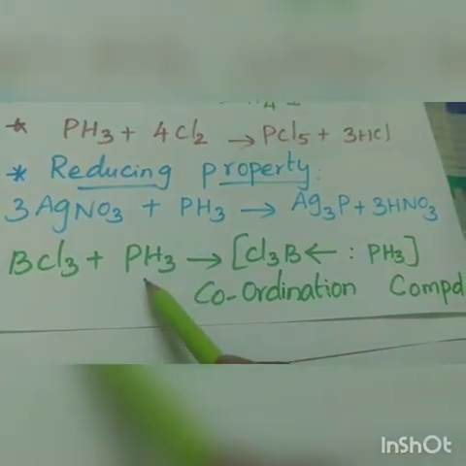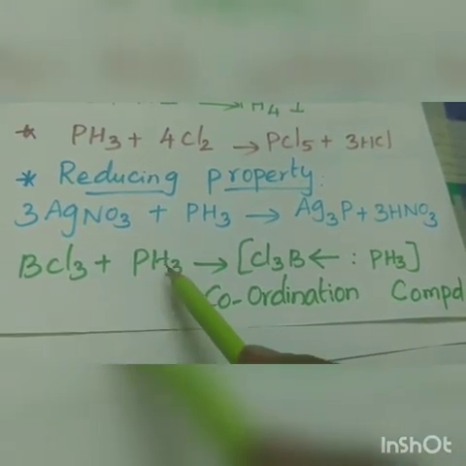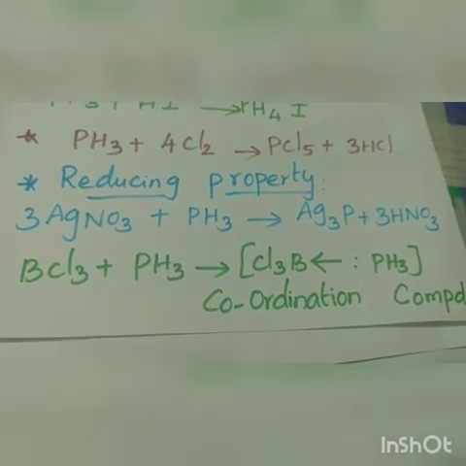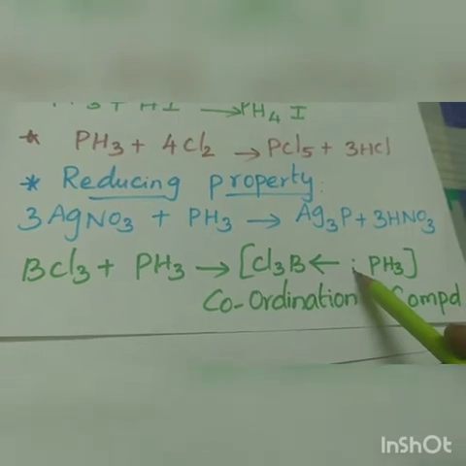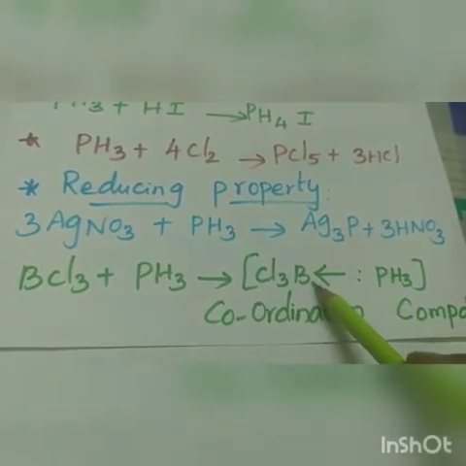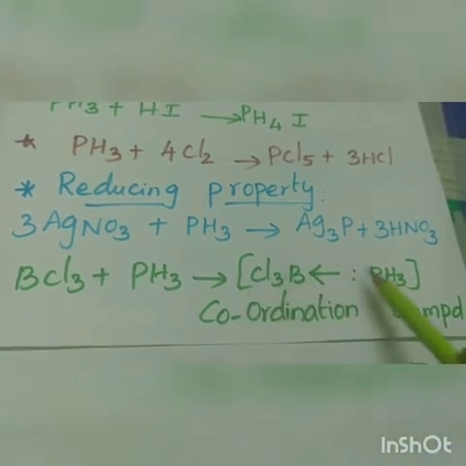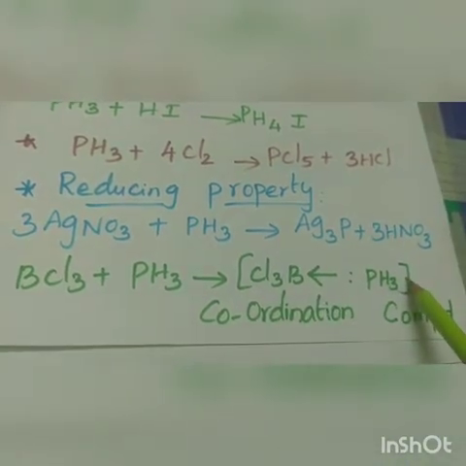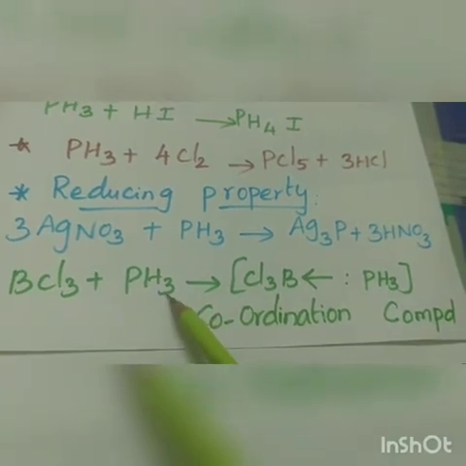Next, phosphine gas acts as a Lewis base because it is an electron-rich compound. In phosphine, phosphorus has one lone pair of electrons. So it donates to any other electron-deficient compound to form a coordination compound. So phosphine gas behaves as a Lewis base.